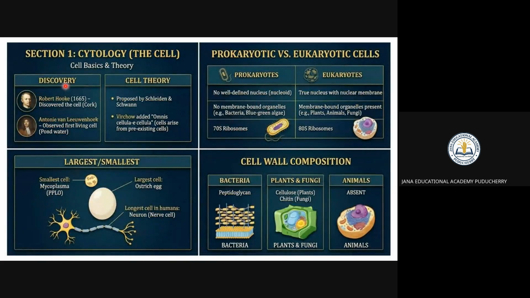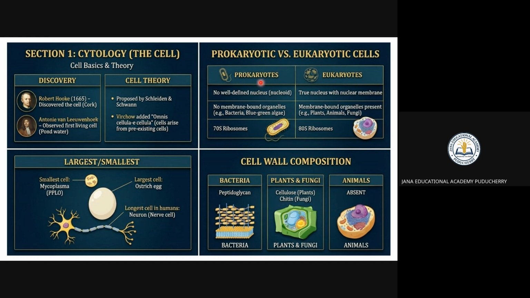You can see it is for photosynthesis, color, and storage. Who discovered the cell? The dead cells were found by Robert Hooke, and living cells were found by Anton van Leeuwenhoek, right? Later, the cell theory was proposed by Schleiden and Schwann. Then, cells arise from pre-existing cells, which was found by Virchow. The smallest cell is the mycoplasma, the largest cell is the ostrich egg, and the longest cell in humans is the neuron.